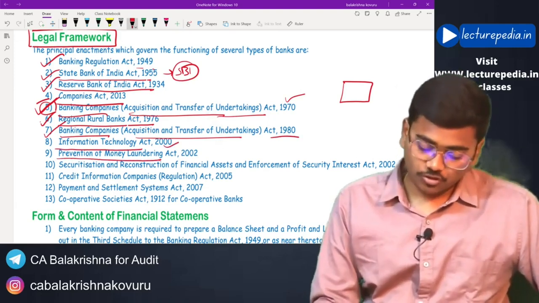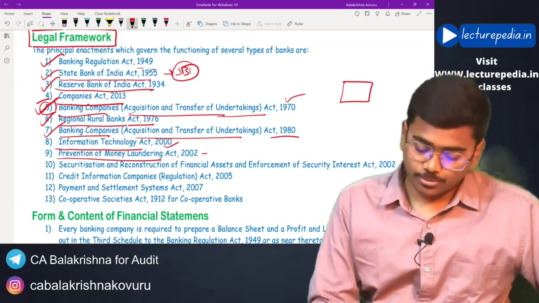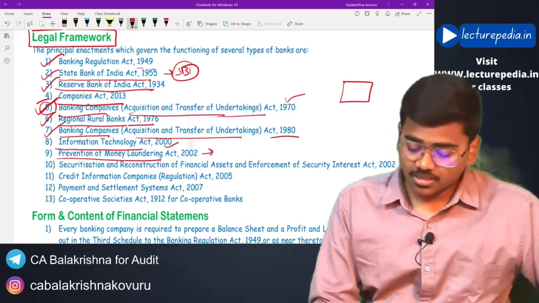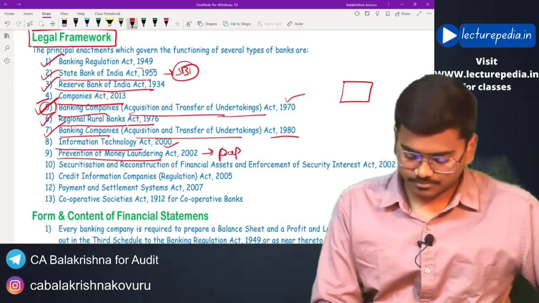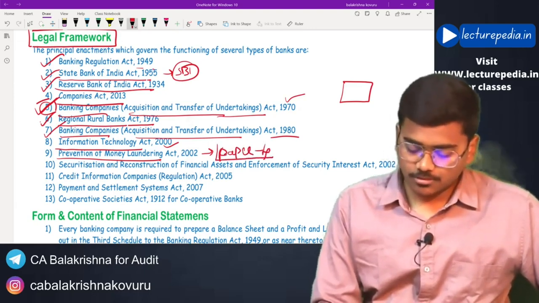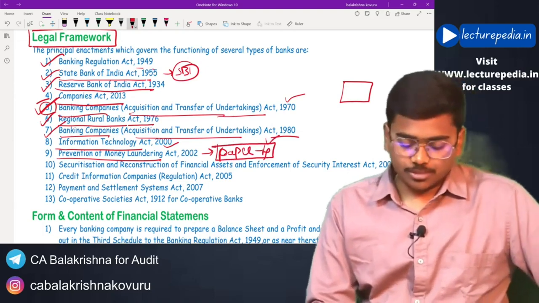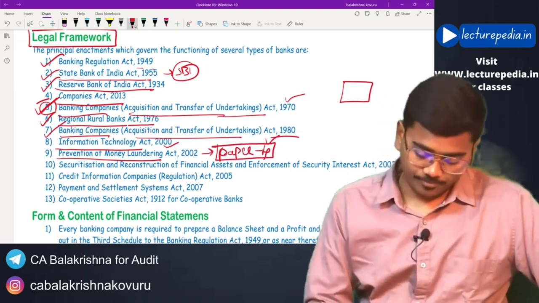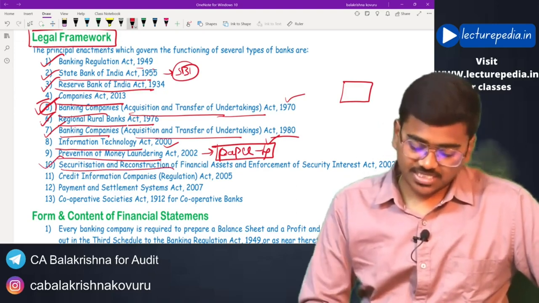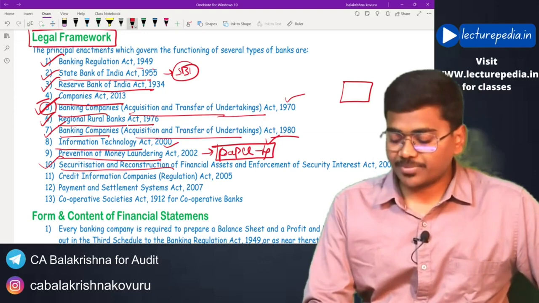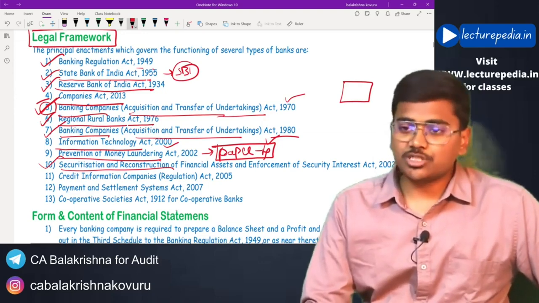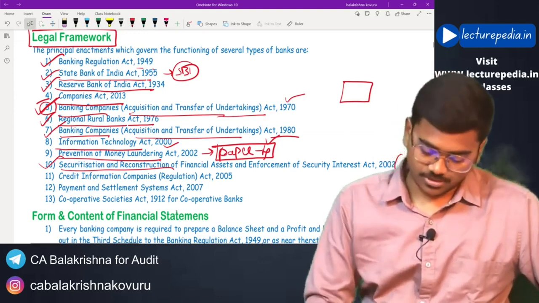Next, the Regional Rural Banks Act, the Banking Companies Acquisition and Transfer of Undertakings Act 1980, the Information Technology Act, and the Prevention of Money Laundering Act, PMLA. We will be reading this PMLA Act in our paper 4. Next, Securitization and Reconstruction of Financial Assets, SARFAESI. If you have taken the elective paper 6D, in paper 6D you will be reading about this SARFAESI Act.